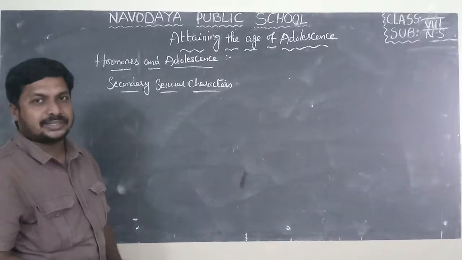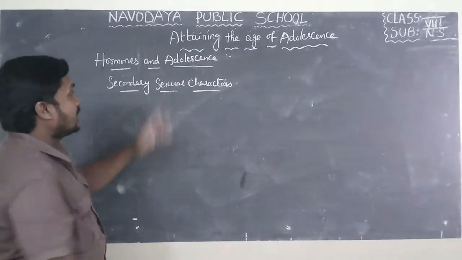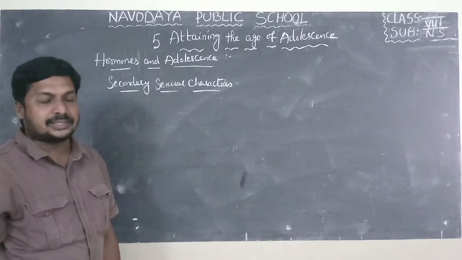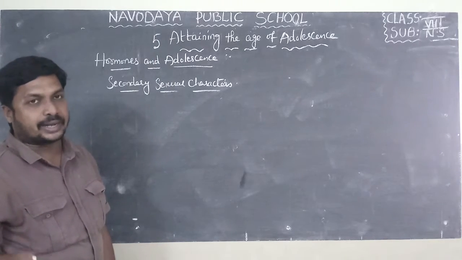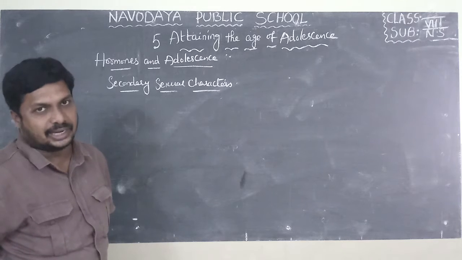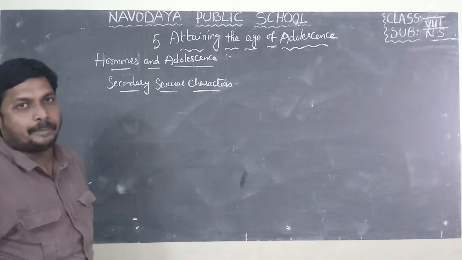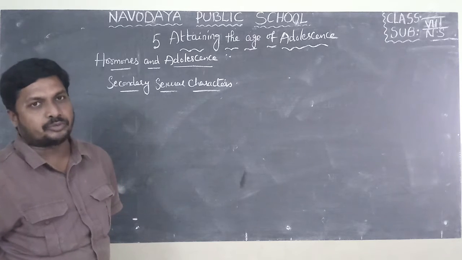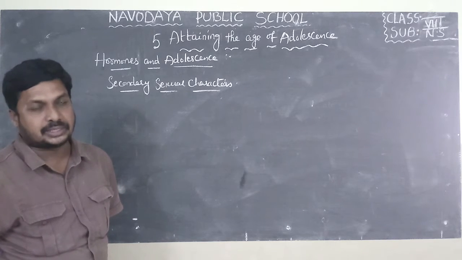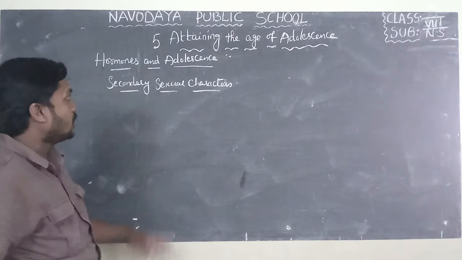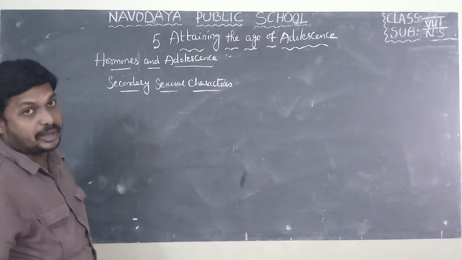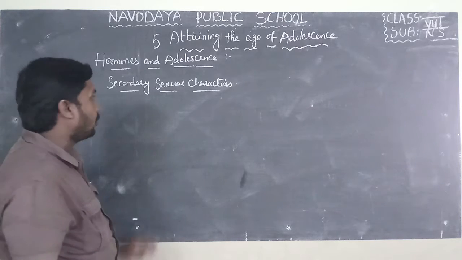Good morning, 8th class students. In the previous class, lesson 5, attaining the age of adolescence, I explained some secondary sexual characters in boys and girls, and the minimum age for marriage: 21 years for girls and 23 years for boys. Now I will explain hormones and adolescence, a very important topic from the exam point of view.